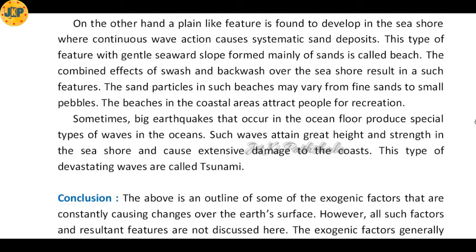The sand particles in such beaches may vary from fine sands to small pebbles, and in all the beaches we will not find the same kind of sands or pebbles.